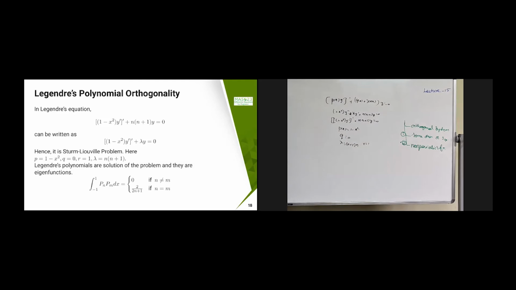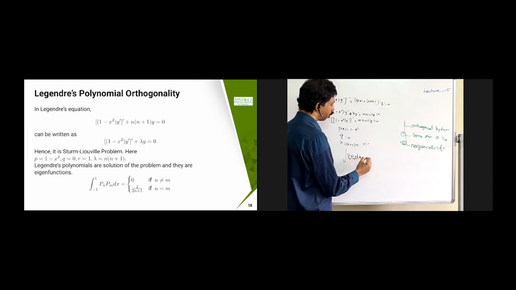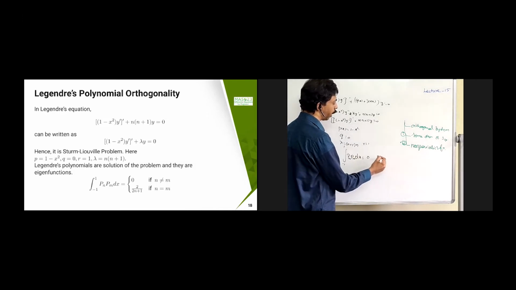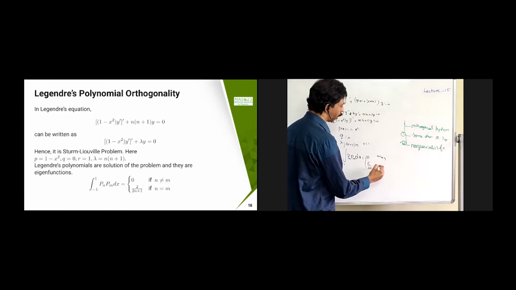The Legendre polynomials also we have seen two classes before. We verified that the integral from minus 1 to 1 of Pm into Pn dx equals 0 if m not equal to n, and 2 by 2n plus 1 if m equal to n.